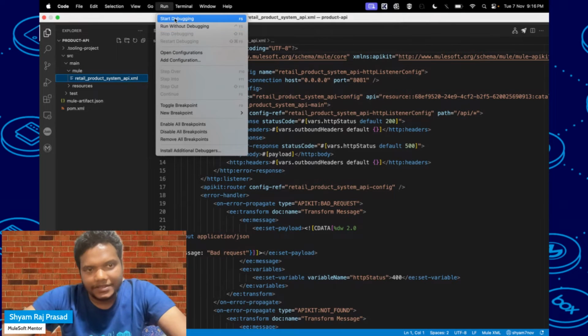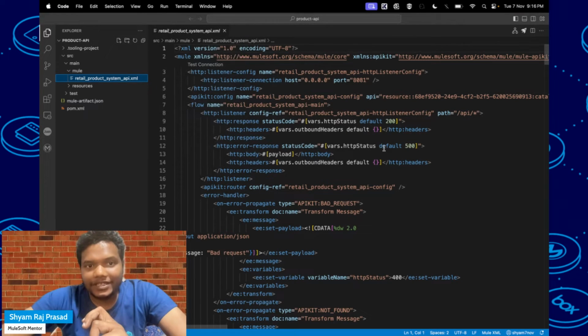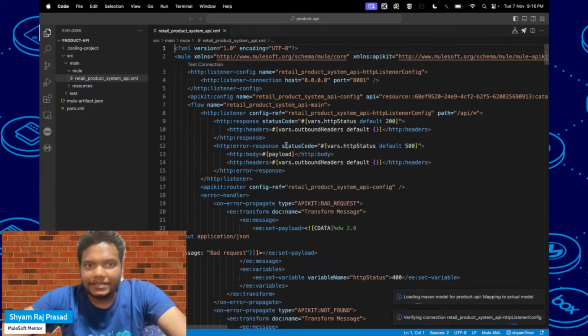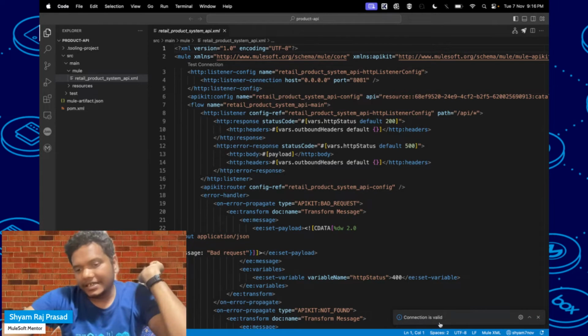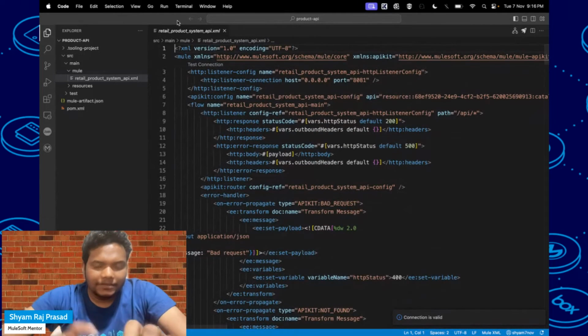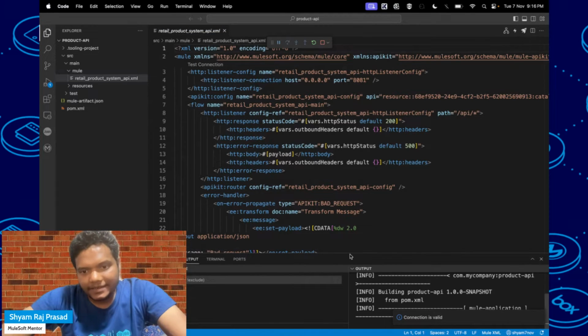There are two options: one is start debugging and another is run without debugging. Here you can also see test connection is available. If you click on that, it will verify the connection details. If you have DB details, we can verify those too. You just have to click on that and you will see the connection is valid. So I will run it and then we will see how it looks.